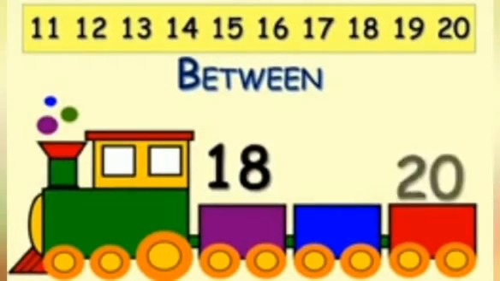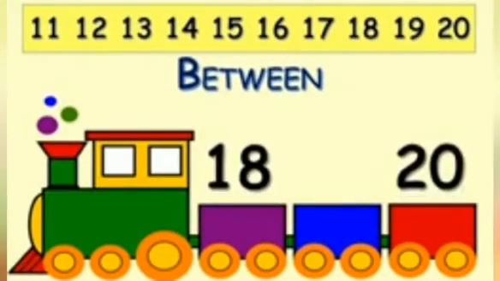Here we have two numbers, 18 and 20. Now you have to find which number comes in between 18 and 20. Yes, it's number 19 that comes between 18 and 20.